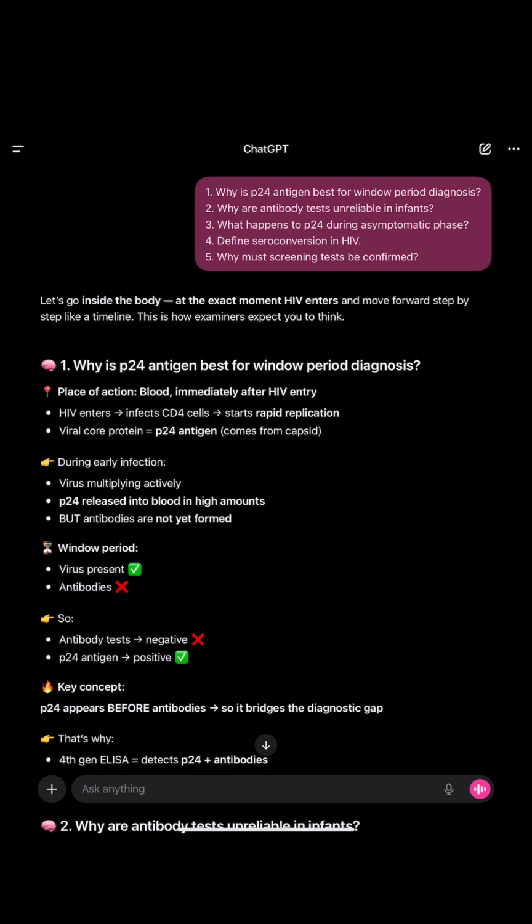Define seroconversion in HIV. Seroconversion is when your immunoglobulins start appearing. And why must a screening test be confirmed? A screening test does give us false positive results. So for confirmation, for surety of the result, we must do a confirmatory test.